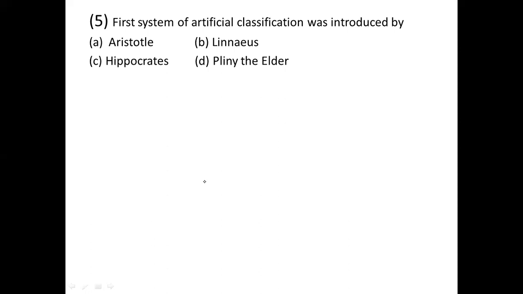I'd like to move on to another question, that is the fifth question. You can see the fifth question: the first system of artificial classification was introduced by whom? I would like to solve this question here, the solution for this question.